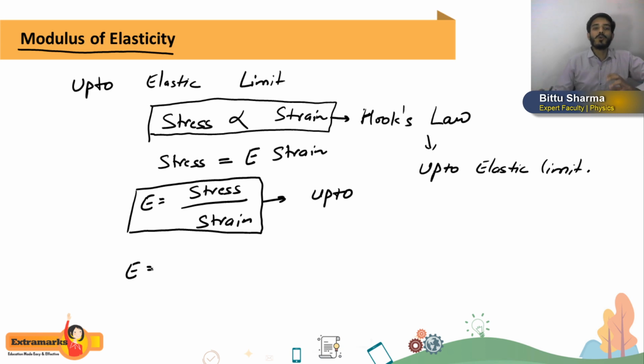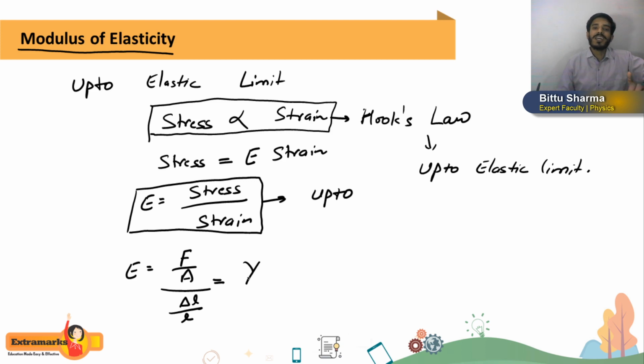So if I talk about tangential stress and tangential strain, longitudinal stress and longitudinal strain, because most of the time we have to discuss only that. So longitudinal stress is what? Force per unit area. Again, I'm not telling you it's restoring force, because it's obvious. I already told you, whenever I'm talking about stress as force per unit area, it means it is restoring force only. So restoring force per unit area divided by strain, which is change in length by original length. Getting or not? So this will become Young's modulus of elasticity. So like stress we have three types, strain we have three types, modulus of elasticity also we have three types.